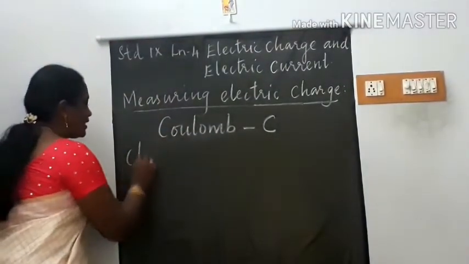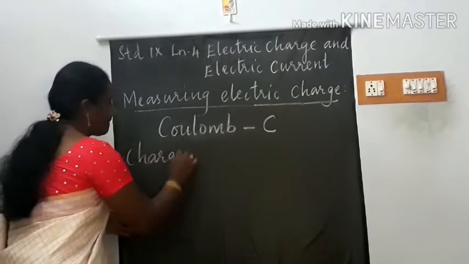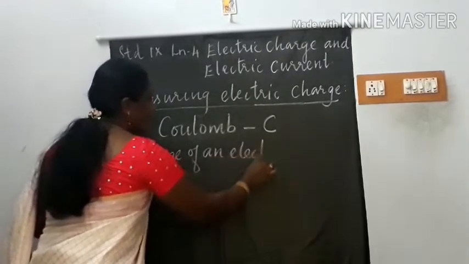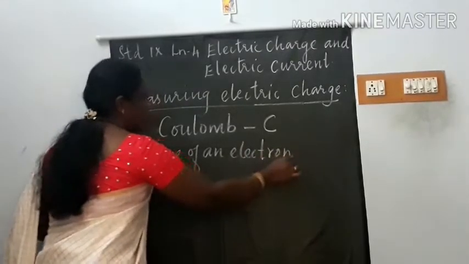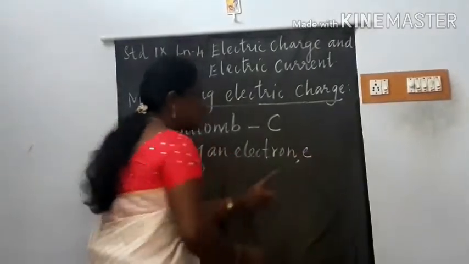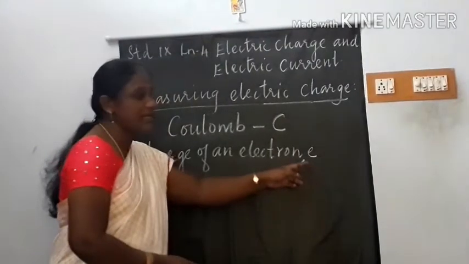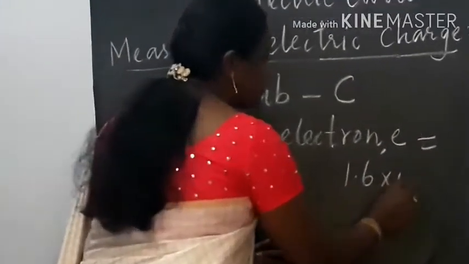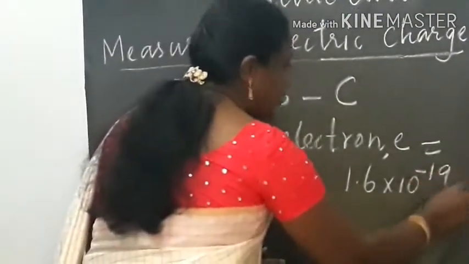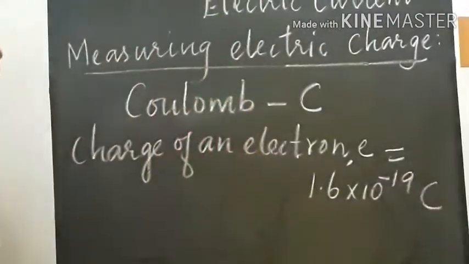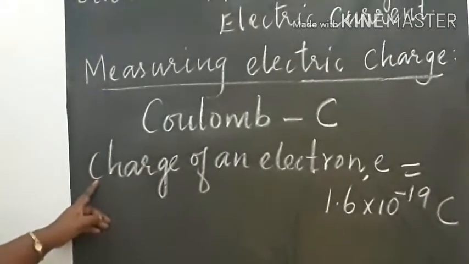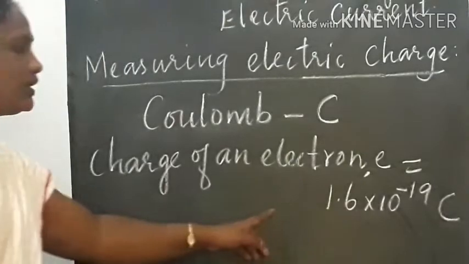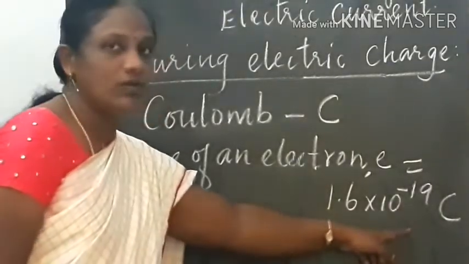The charge of an electron is represented as e, which is equal to 1.6 × 10^-19 coulomb. C means coulomb. So what is the charge of an electron? e = 1.6 × 10^-19 C.